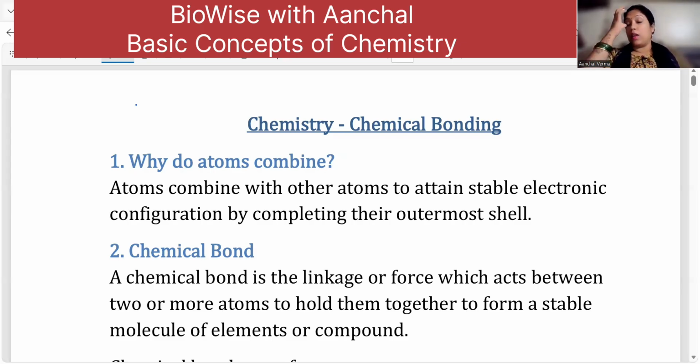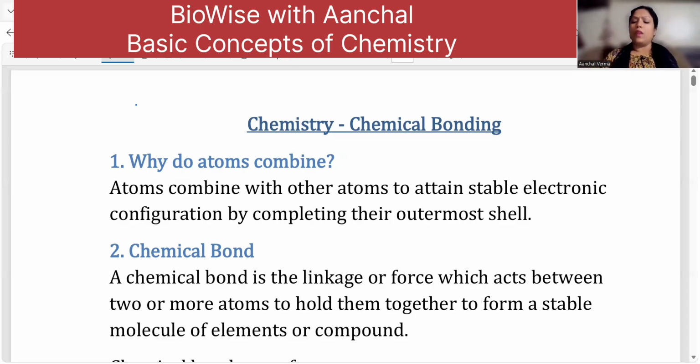Now, chemical bonding is a kind of bond formed between two atoms. So, why do atoms combine? Atoms combine to form a molecule of a compound or a molecule of an element. A molecule of an element is like hydrogen, chlorine, oxygen, nitrogen, these gases, the diatomic molecules, I hope you remember, or a molecule of a compound like carbon dioxide, water, calcium carbonate, and so on.